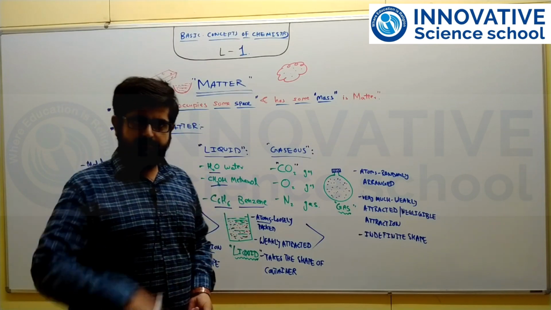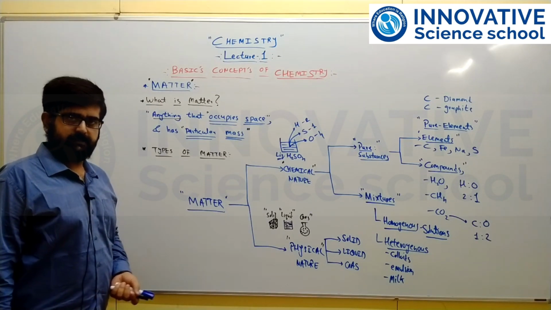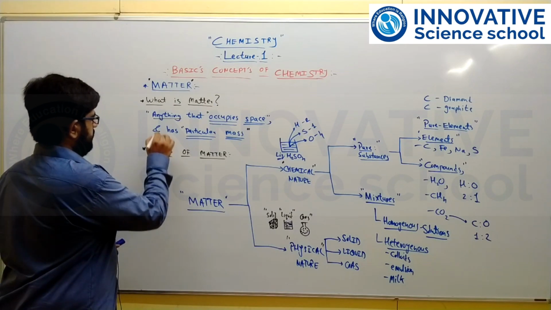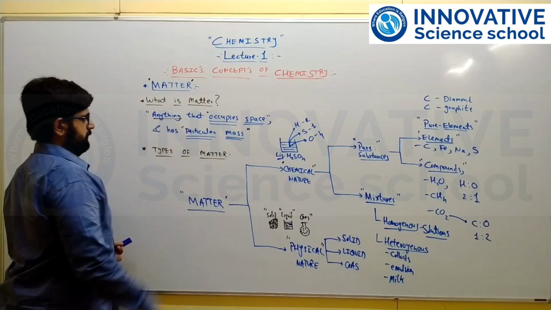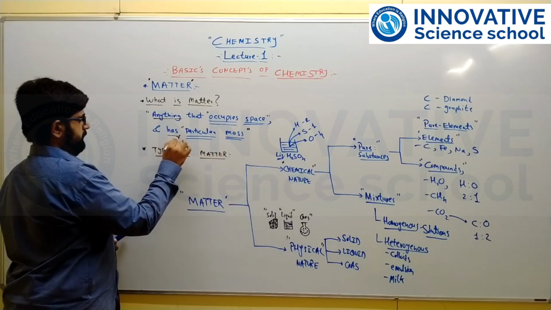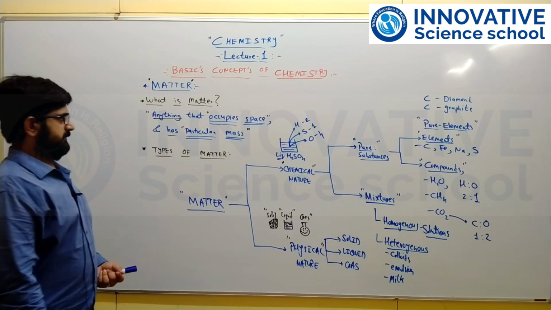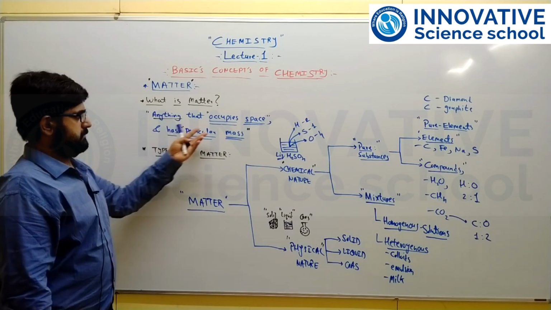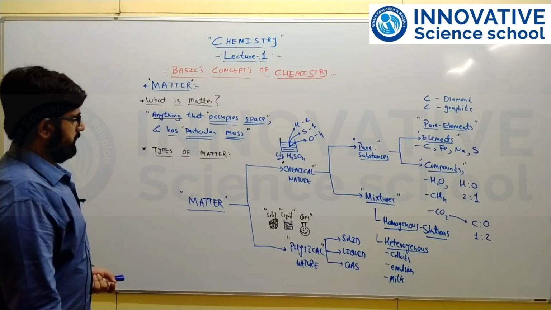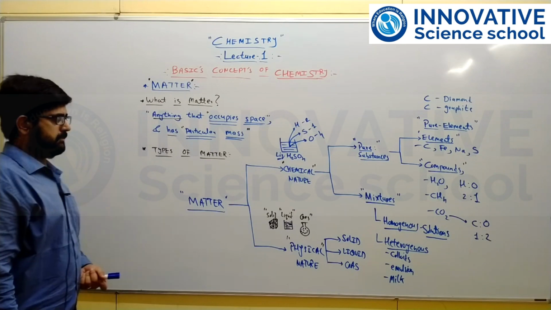So next slide. Next we'll see what is matter, right? So matter is any substance or any chemical that occupies space and has a particular mass, that is known as matter. It means any chemical or any substance which has a particular mass, a particular molecular weight, and that occupies some space, is classified as matter.